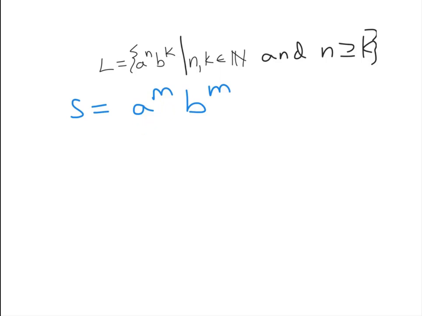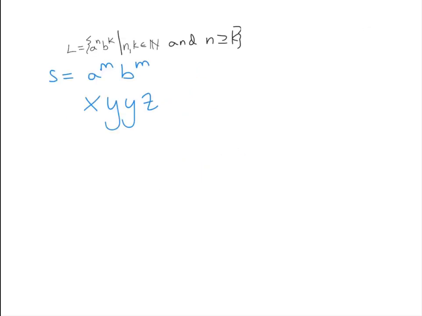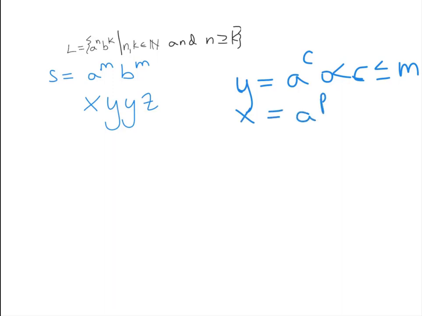And if we were to compute XYYZ, well, let's see. Y is going to be our old friend. Well, I guess we can't do A to the K because we've already used up K. So we'll just do A to the C, where C is greater than 0 and less than or equal to M. And X is going to be A to the something else, maybe P, where 0 is less than or equal to P is less than or equal to M minus C.